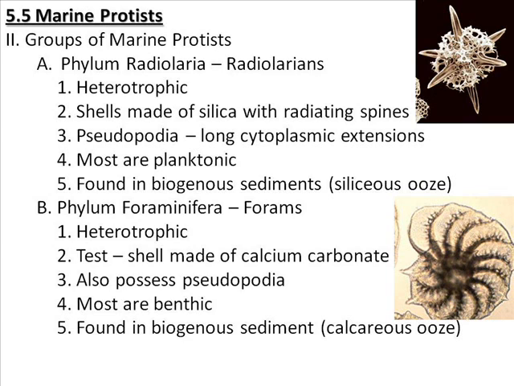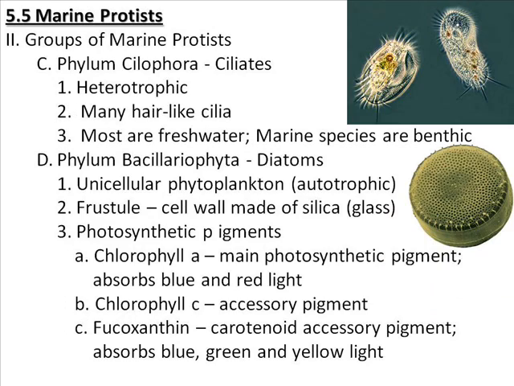Now, phylum Foraminifera includes the forams, which you can see pictured there on the right. Again, they're also heterotrophic, and their shell is actually called a test and is made of calcium carbonate. So these tend to live closer to the bottom, but of course when they die they're still going to make up sediments, and because they are mostly made of calcium, they make up what's called a calcareous ooze.